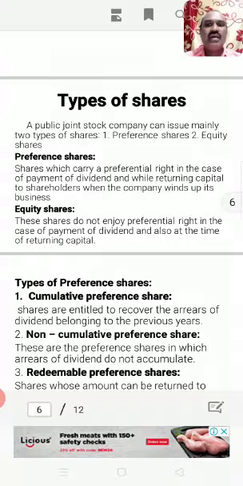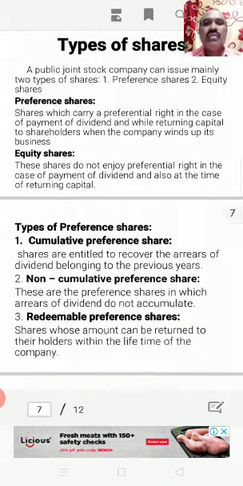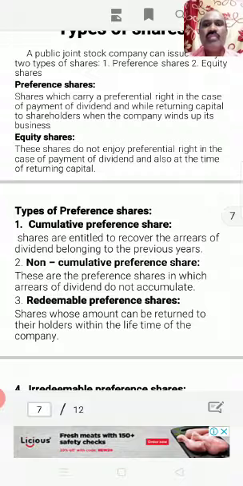Equity shares are the shares which do not enjoy preferential right from the companies at the time of distribution of dividend and also at the time of returning capital to shareholders at the time of liquidation of company. So to elaborate, the types of preference shares can be classified into 8 subcategories.